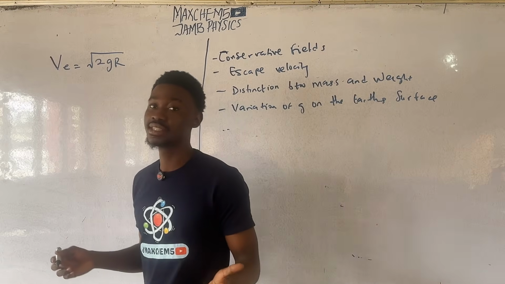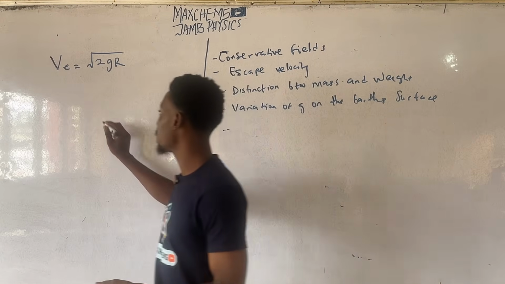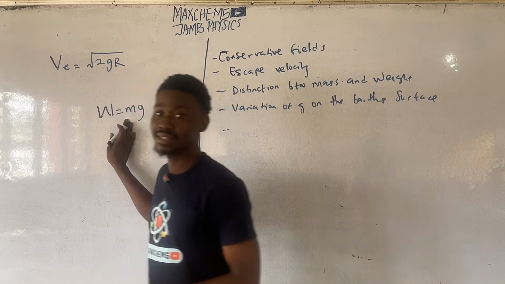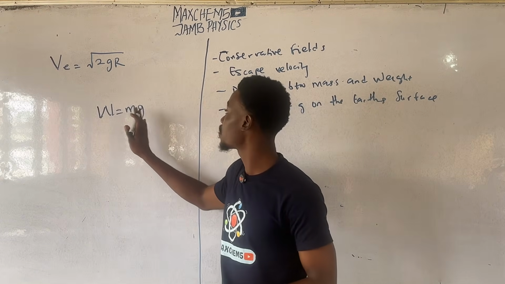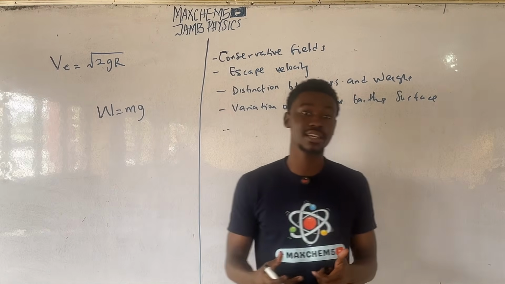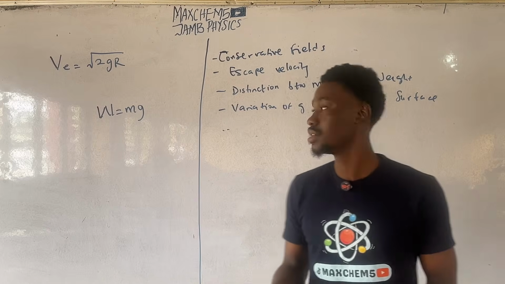Mass is a scalar quantity, and weight is a vector quantity. The weight of a body is given by the formula mass times acceleration due to gravity. The product of mass and acceleration due to gravity would give us weight. Though they are quite related, they are not the same thing.